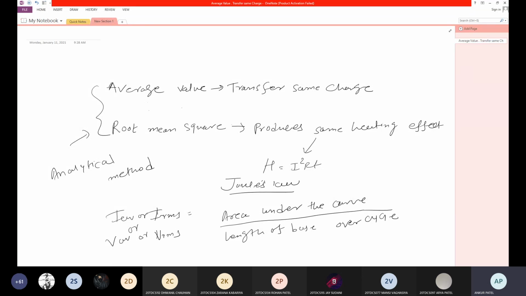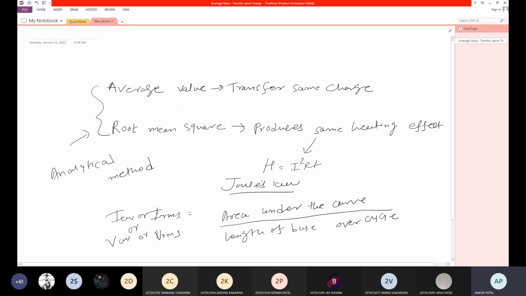As I told you, for RMS value, we are going for the square value of current. So in the square, positive or negative, that becomes positive. So what will we do? Full cycle. Obviously, we'll go for the full cycle because in the square it becomes positive. So here it is not going to zero for the RMS value for the full cycle. That's why we are considering the full cycle for calculating this RMS value for the sinusoidal current.